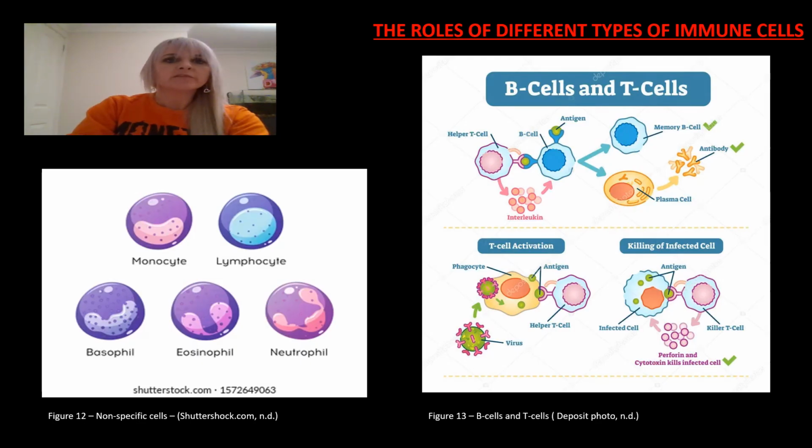Throughout this presentation so far, we have established that our bodies have both non-specific immunity and specific immunity. Within each immunity, there are different leukocytes, known as the white blood cells, that are made in the bone marrow and perform roles. Firstly, we'll take a look at the roles of the cells of the non-specific immunity. The roles of the phagocytes, neutrophils, and macrophages were discussed in the previous section. There are other cells such as eosinophils.